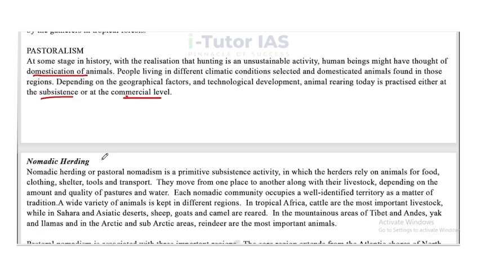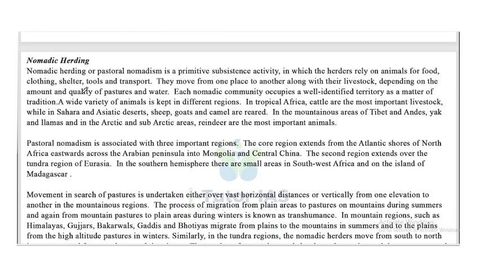Now, what is nomadic herding? Nomadic herding or pastoral nomadism is a primitive subsistence activity in which the herders rely on animals for food, clothing, shelter, tools and transport. They move from one place to another along with their livestock depending on the amount and quality of pastures and water. Each nomadic community occupies a well-identified territory as a matter of tradition. A wide variety of animals is kept in different regions.